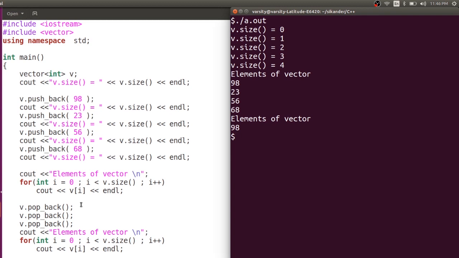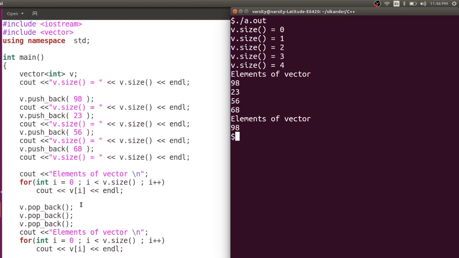Clear? Right. This way we learned how we add elements, how we remove elements, how we get to know how many elements are present with the help of the size method, and access the element with the help of the array indexing operator. Fine. Now the question here is, can we insert only at the rear? Can't we insert in between? The answer is yes, you can insert in between.